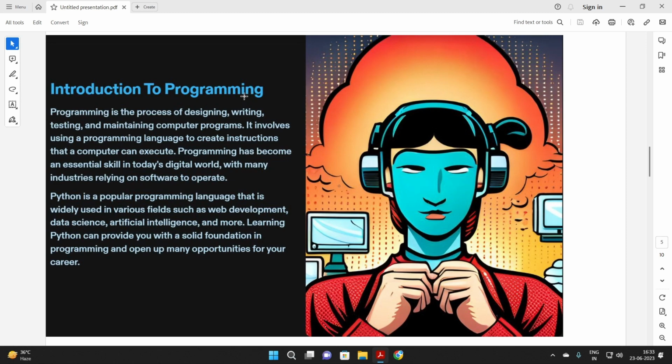Programming languages are of many types, but there is a specialty in each one of them. Guys, Python is specially made for AI. You have seen OpenAI, known as ChatGPT, or you have seen many video editing and photo editing software. They are composed of Python. So Python is much more versatile in programming.